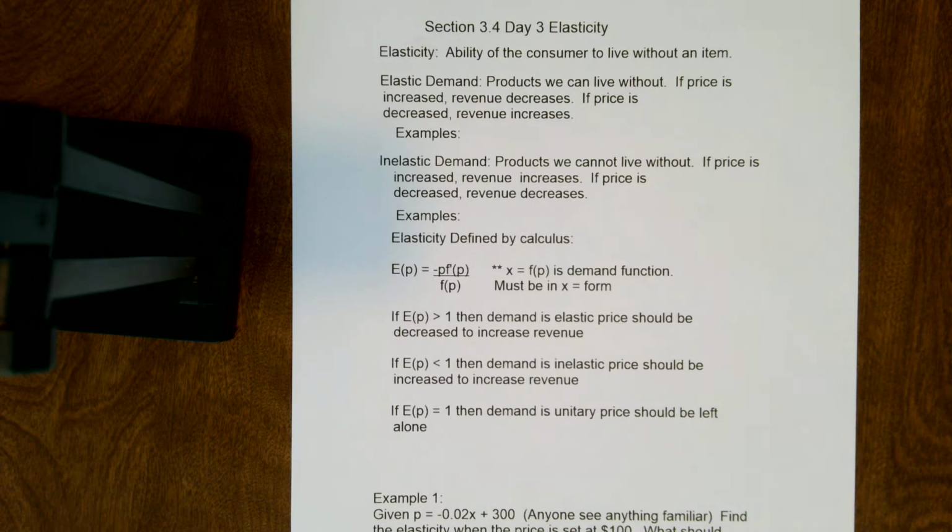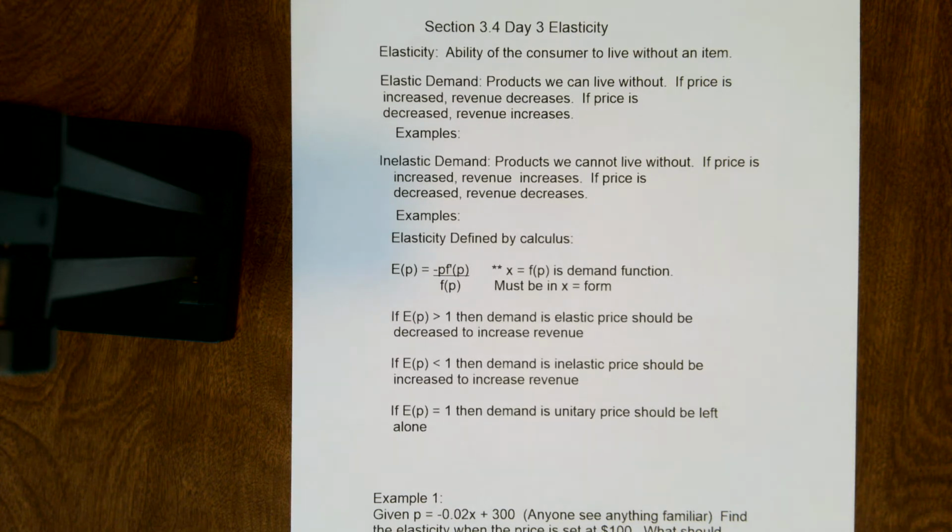But what happens if the price of gas went up by $10 overnight? Right now it's about $2. If it were to go up to $12 tomorrow, what would your thought process be? Could you live without it then? Some of you would probably say, yeah, I could probably live without it. I'll probably walk, or I'll get a ride with somebody.